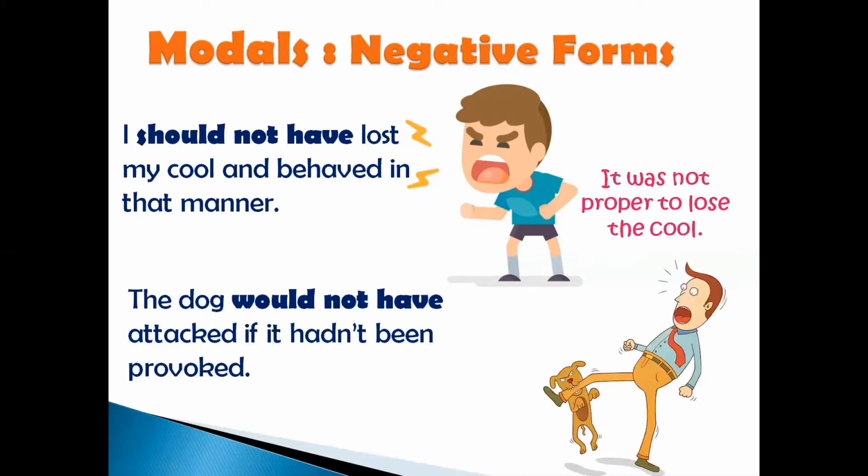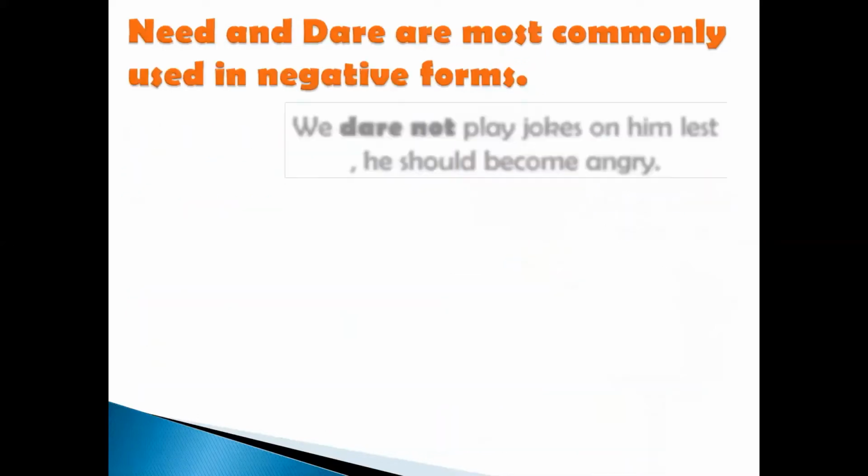The dog would not have attacked if it hadn't been provoked. So would not here denotes negative. So here it means it was not likely for the dog to attack, meaning the dog was not willing to attack. So like this, we can make use of would, should and other modal verbs in their negative forms.